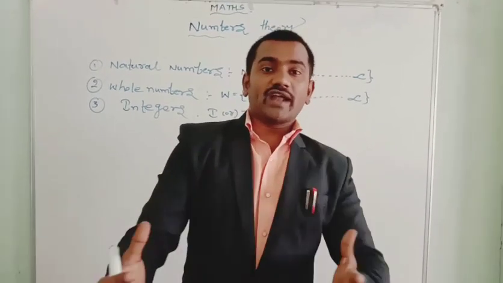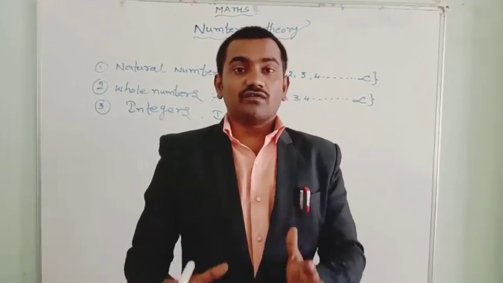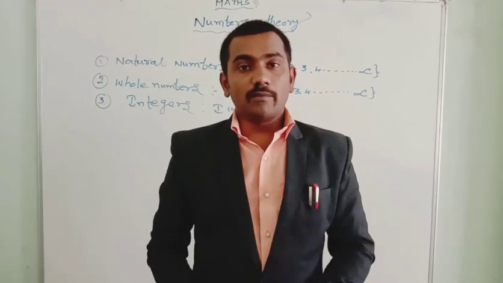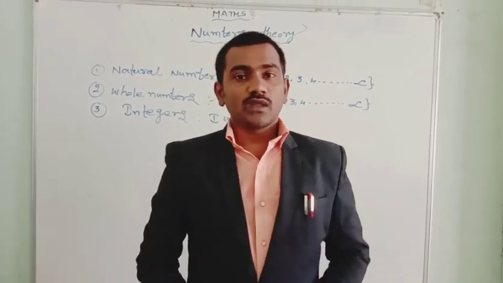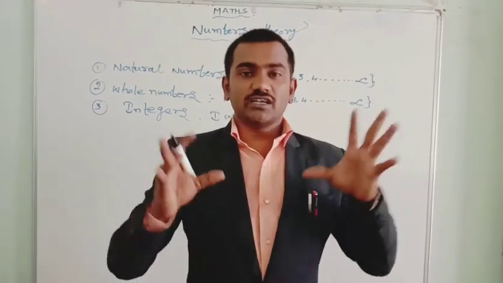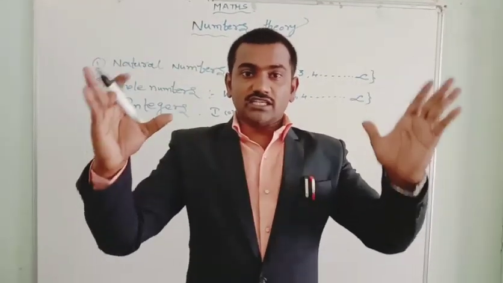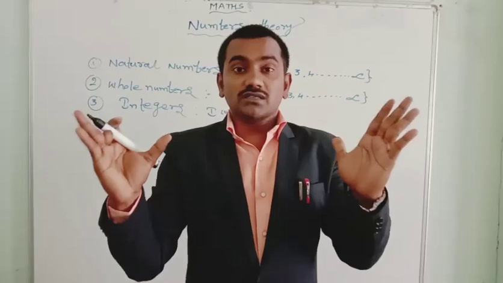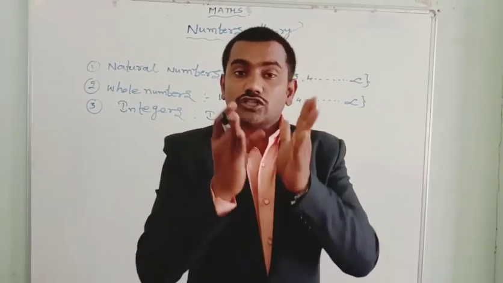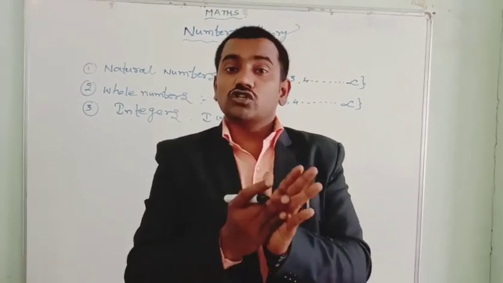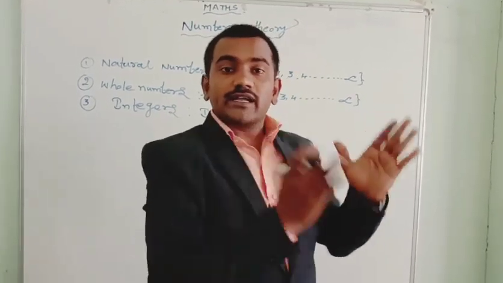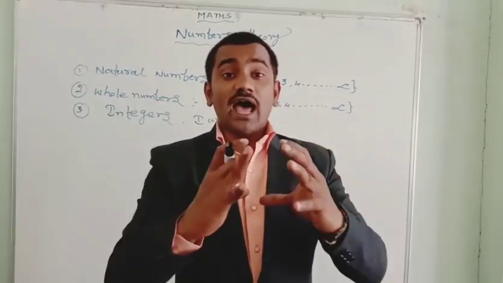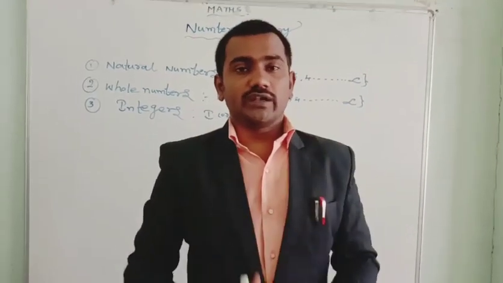Or else I will tell you in another way. The set of 0, positive numbers and negative numbers are known as integer numbers. The set, in the sense of completely all the numbers, which are 0, all positive numbers like natural numbers, and negative numbers together, we call a set of integer numbers.